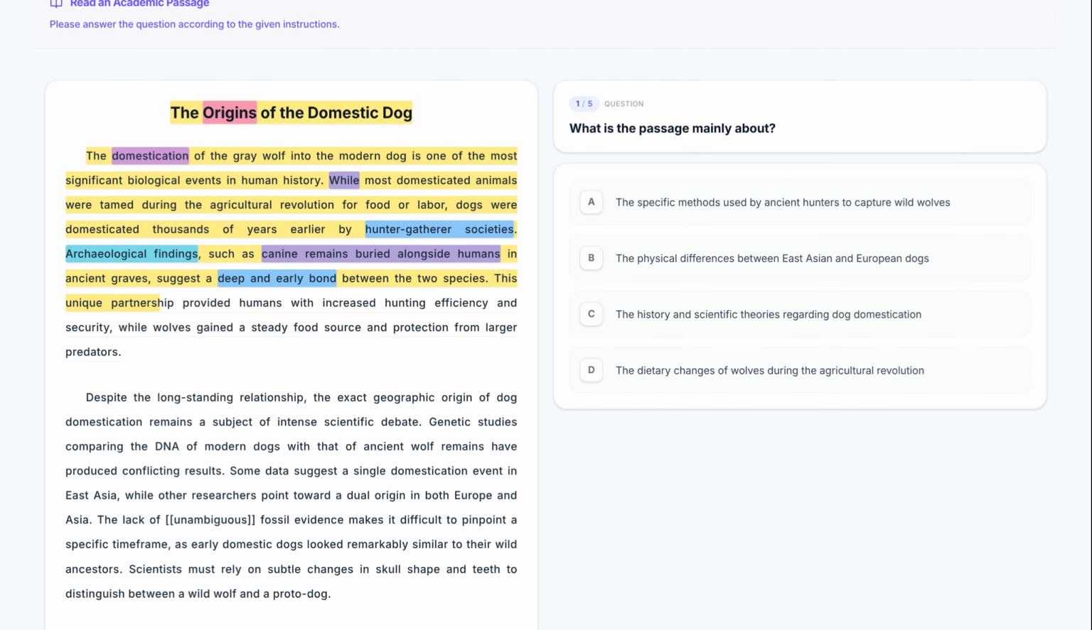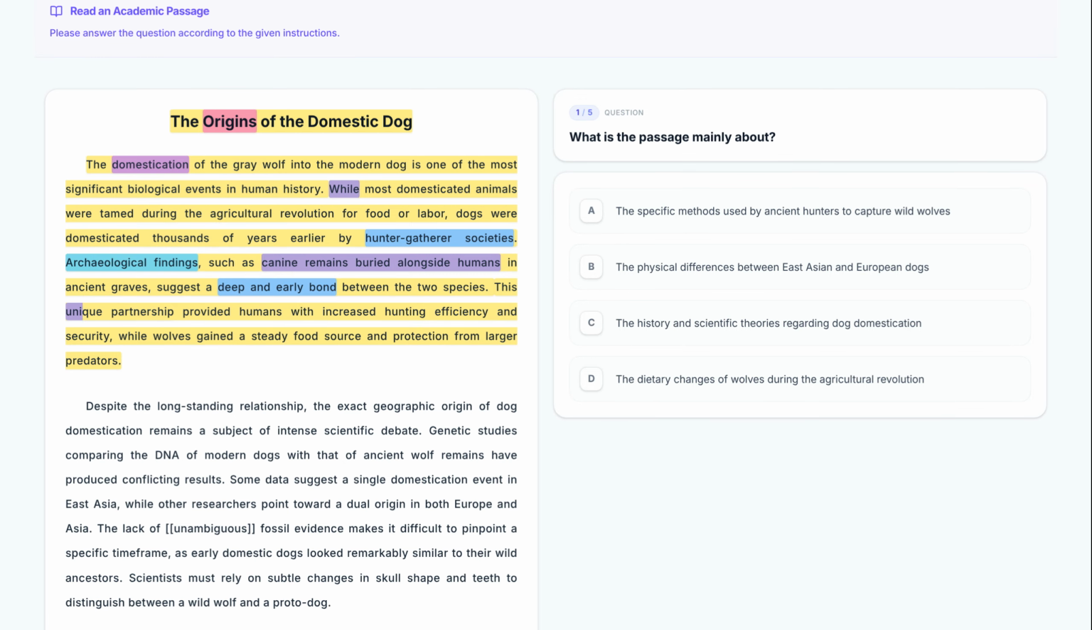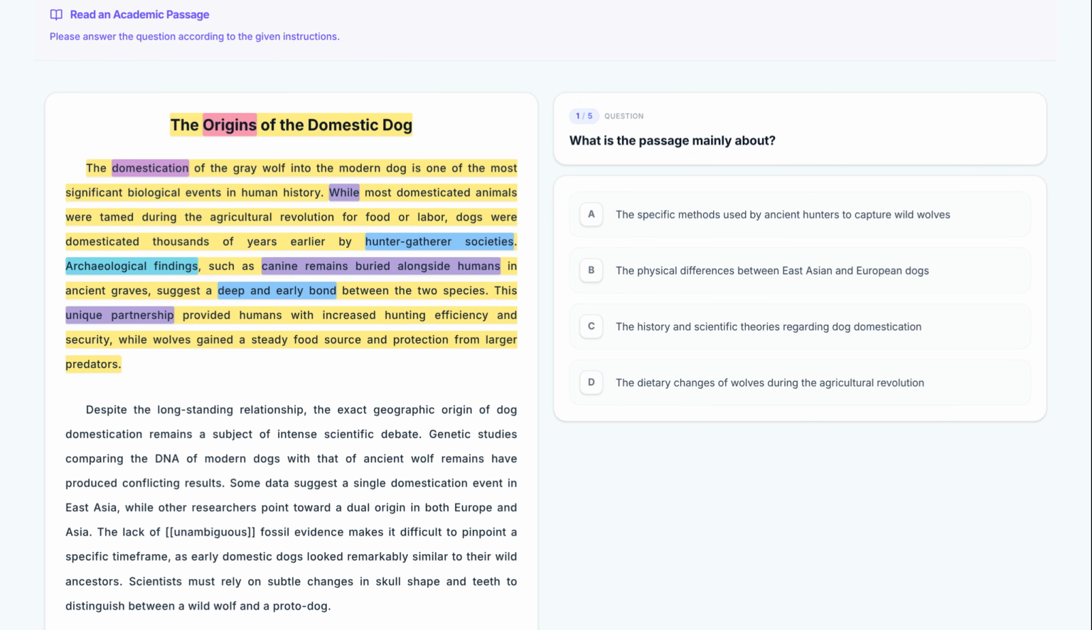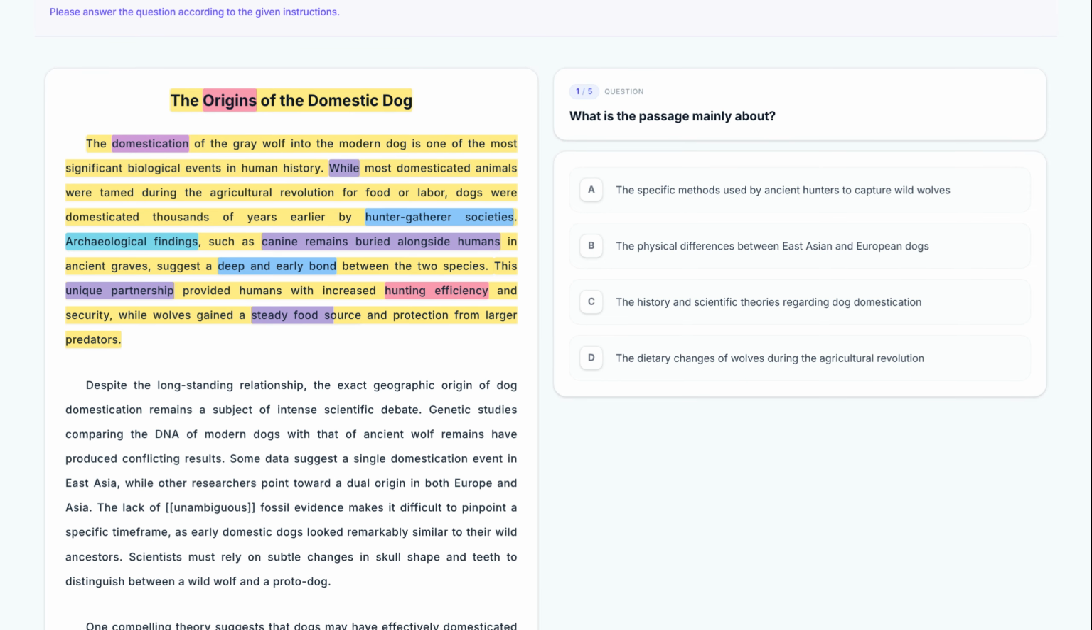This unique partnership provided humans with increased hunting efficiency and security, while wolves gained a steady food source and protection from larger predators. The sentence explains the unique partnership as a win-win scenario, where humans gained hunting efficiency and wolves received a steady food source. Notice the use of "while" to balance the benefits for both species.